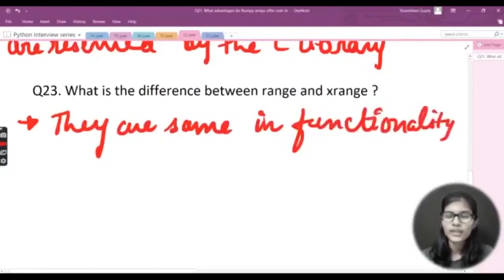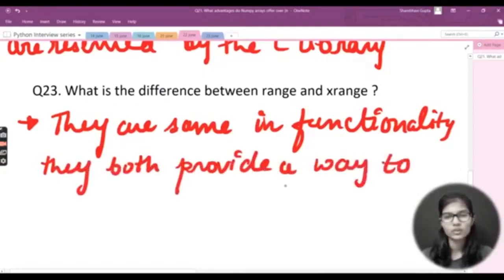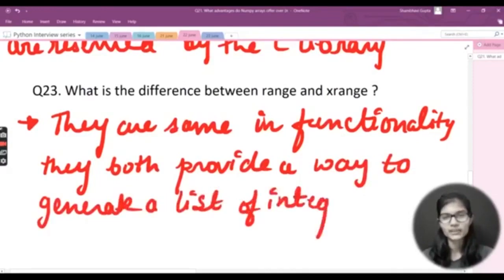They provide a way to generate a list of integers for us, right?